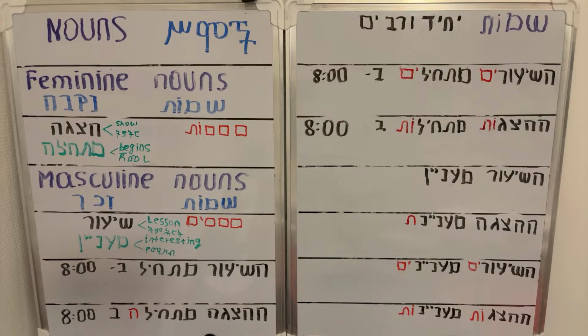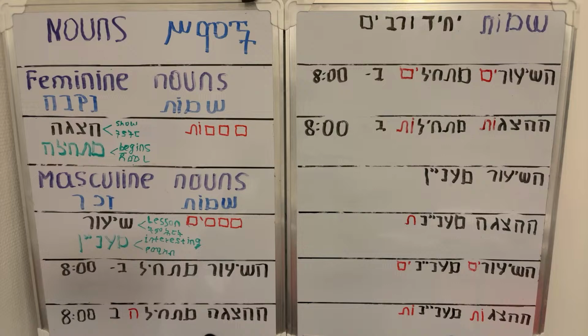Okay, Hahasaga mathila bashmune. Hasaga is the show. The show begins at 8.